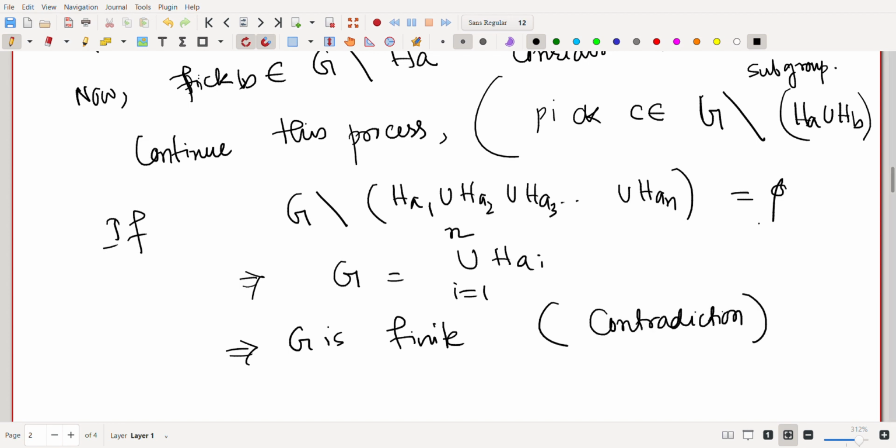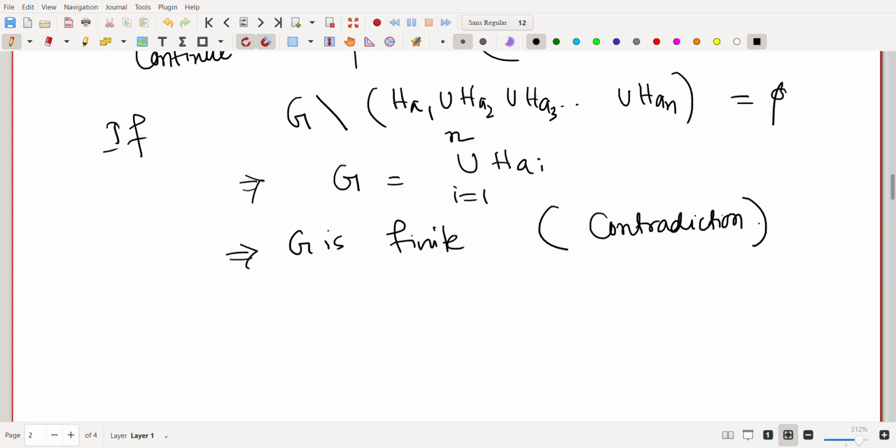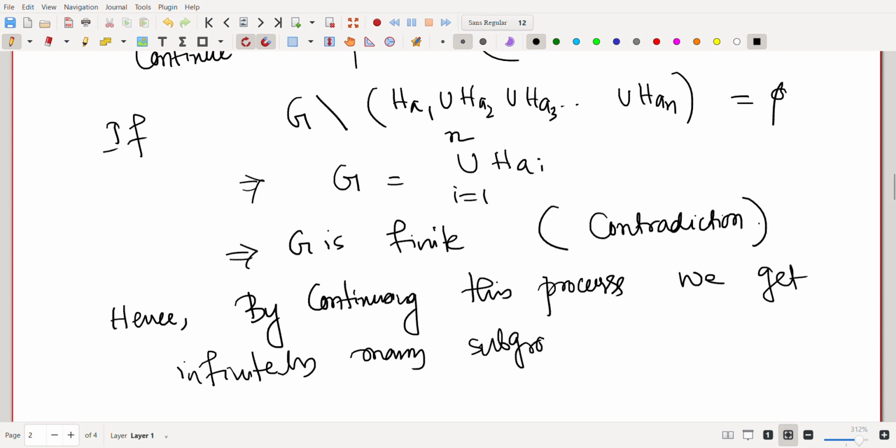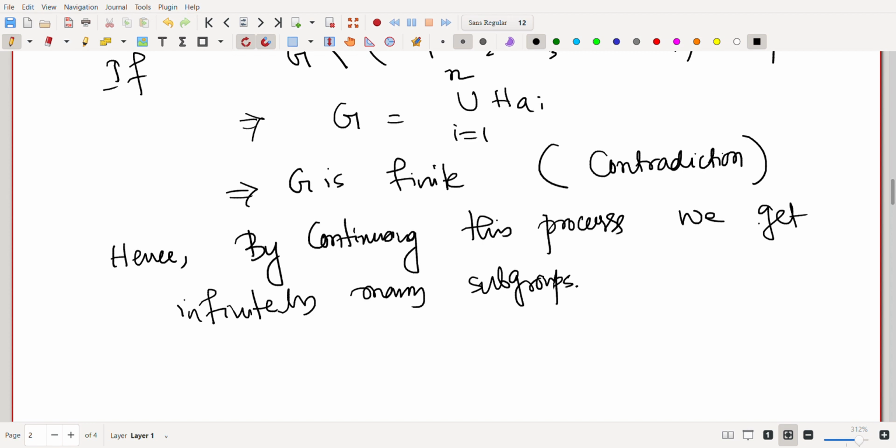That means we can continue this process infinitely many times. So hence, by continuing this process, we get infinitely many subgroups. So that means every infinite group has infinitely many subgroups. Now I'll do the third option later. First let me do the fourth option, because the third option is slightly tricky and more interesting.